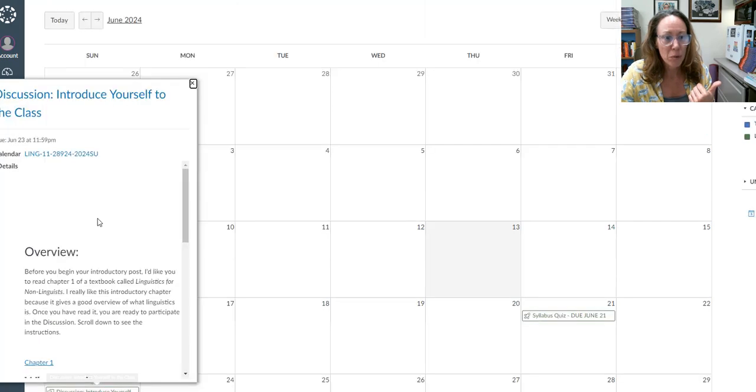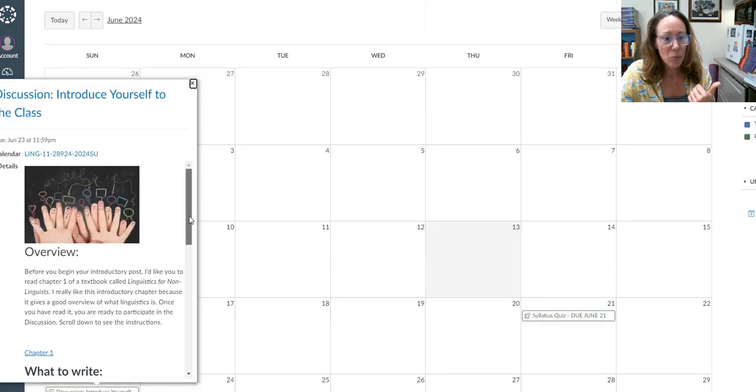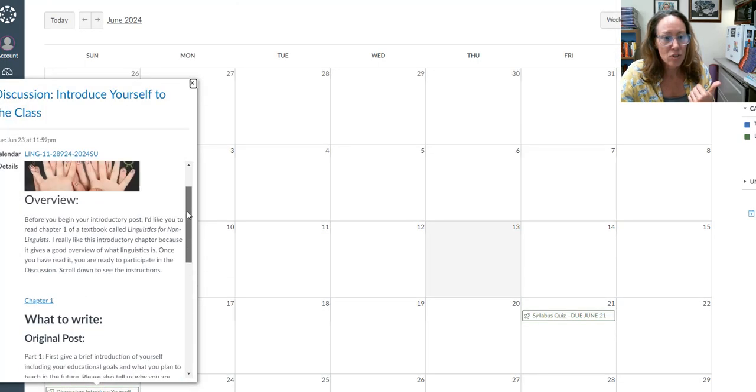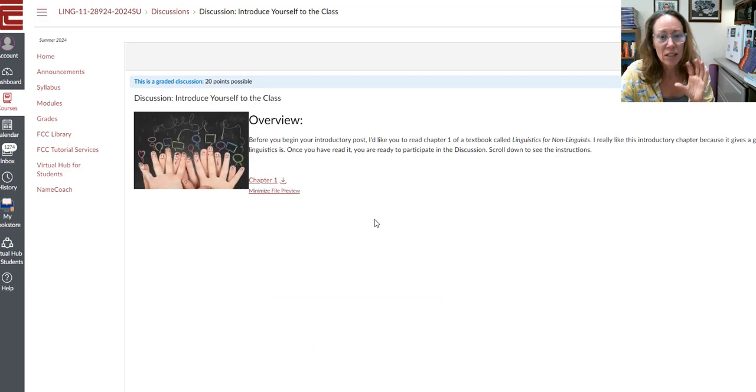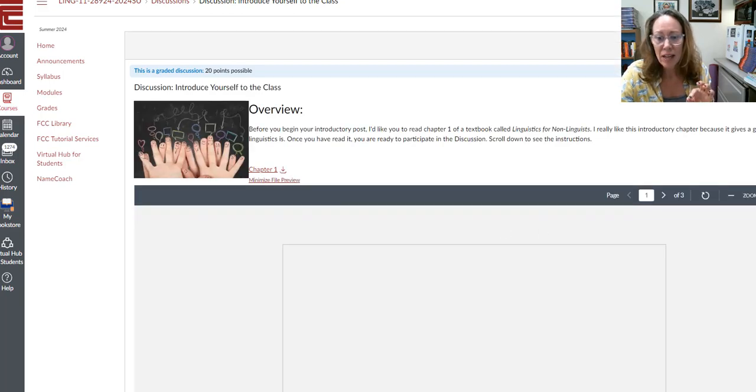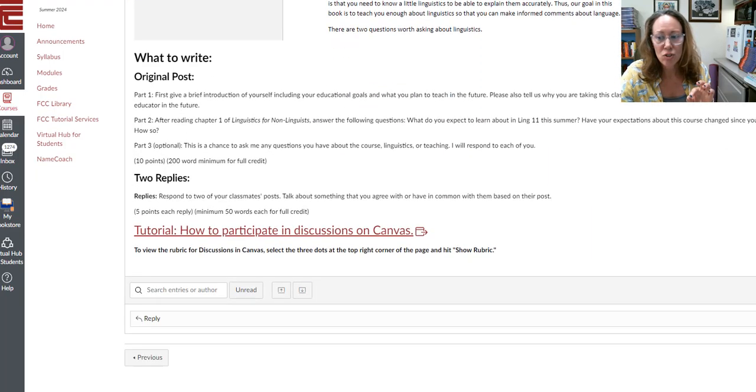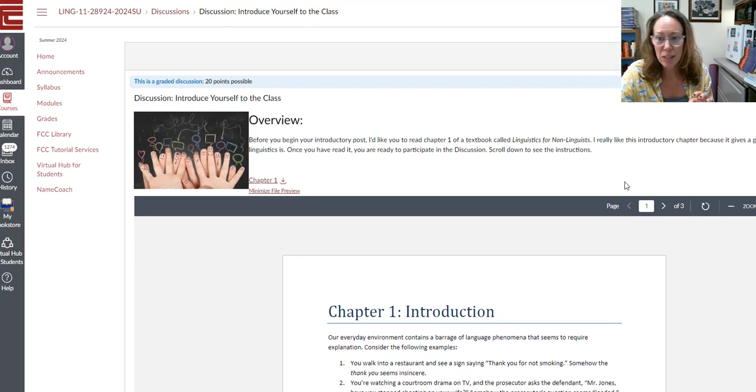For example, you can click it open and see what you have to do, and then to get to the assignment you just click on the title at the top and that takes you directly into each assignment.